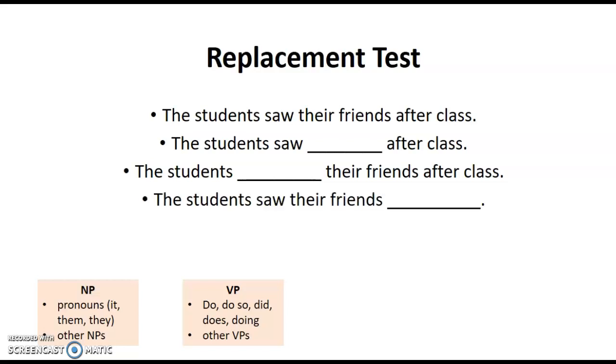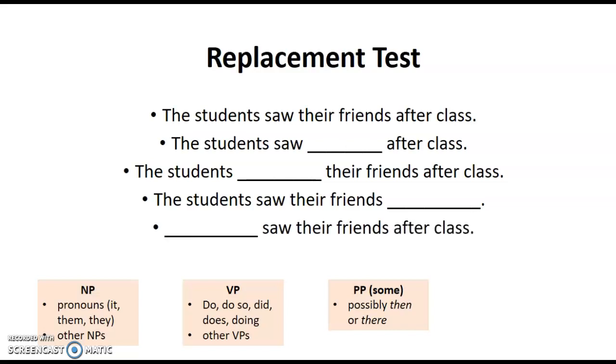Okay, the students saw their friends. We could replace this with a different prepositional phrase, or maybe with a different word. So instead of saying saw their friends after class, we could say the students saw their friends then, or the students saw their friends there. So there are a few different possibilities there too, or a different prepositional phrase. The students saw their friends inside the movie theater. And finally, we could replace another noun phrase at the beginning of the sentence. Instead of saying the students saw their friends after class, we could say they saw their friends after class, or the girls saw their friends after class.